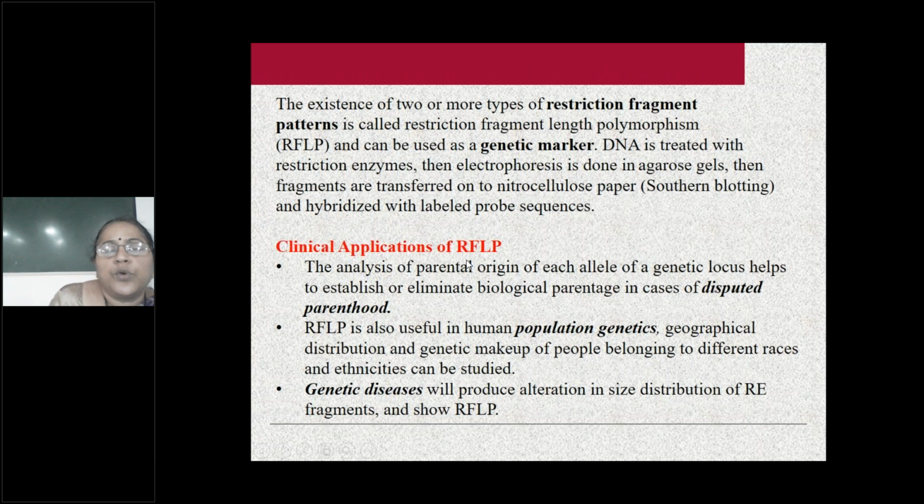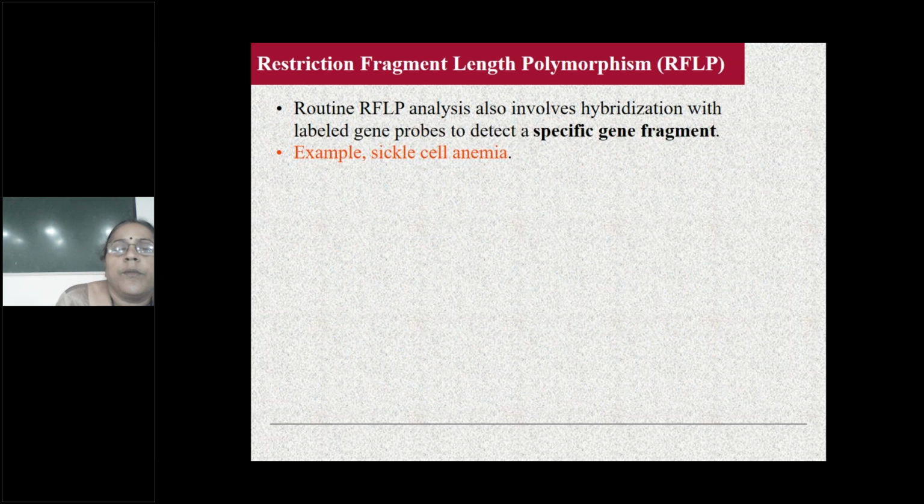Same uses. So two types I told you. Like I told you in Southern blotting, disputed parenthood, genetic disorders, all this. Whatever you are writing for Southern blotting, you'll write, and you can write these oncogenes also. Okay? Because I told you it is two types, one is Southern and one is PCR. So you can write that. That's all. Today's class is over.